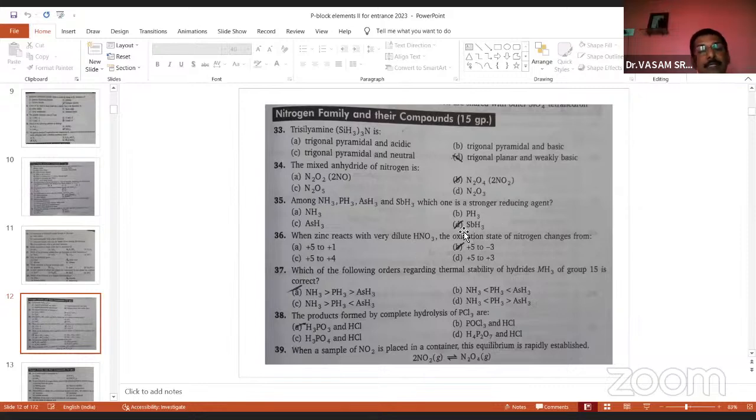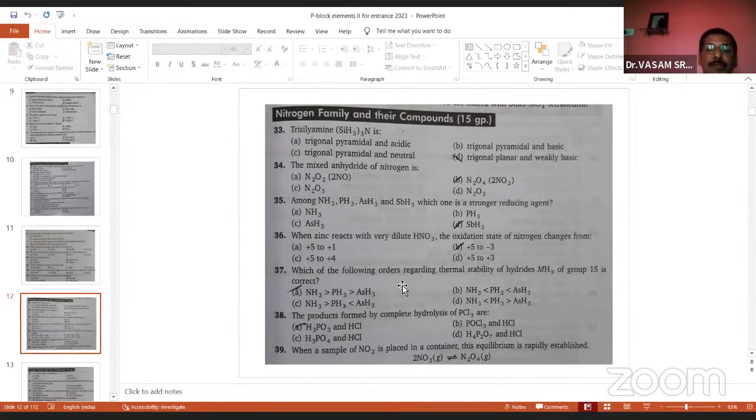But why D is the right answer, I will explain in the 5th group elements. Just observe the questions and see the model questions. Now come to the 38th question here. The products formed by the complete hydrolysis of PCl3. When PCl3 dissolves in water, it produces phosphorous acid plus HCl.